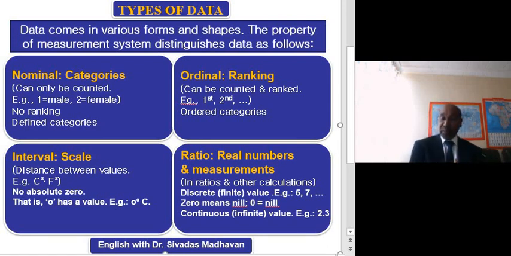So while calculating, this type of data will be considered by the researchers. So these are the things I have to tell you about data,